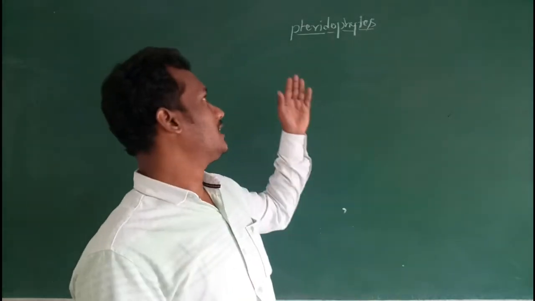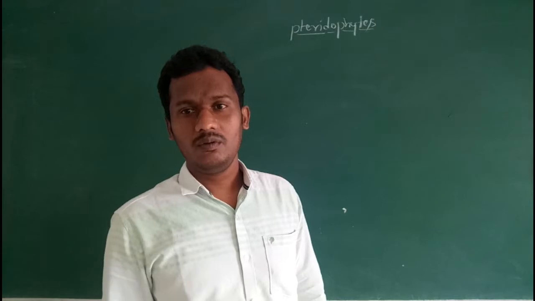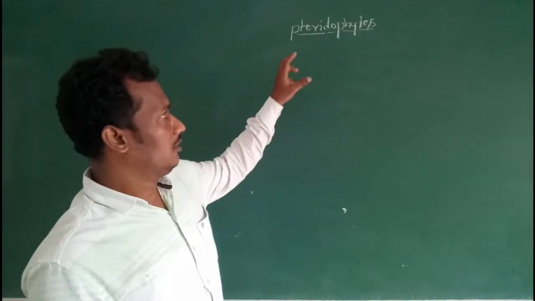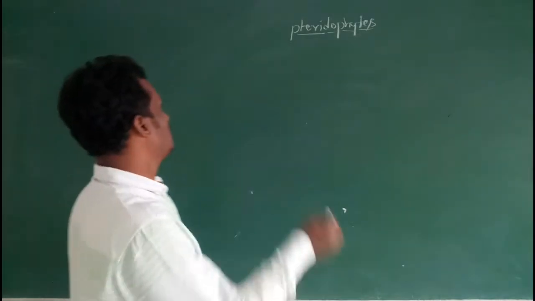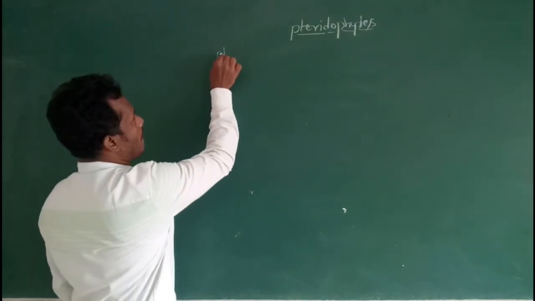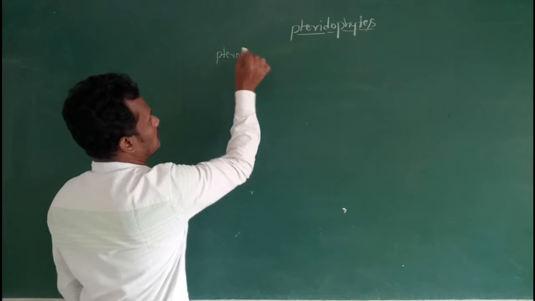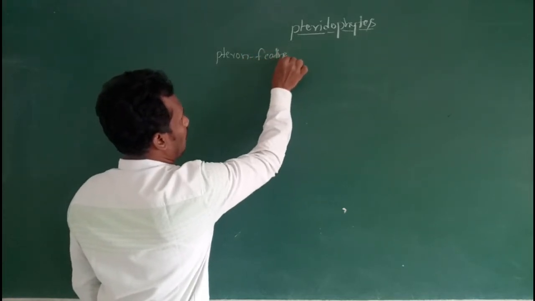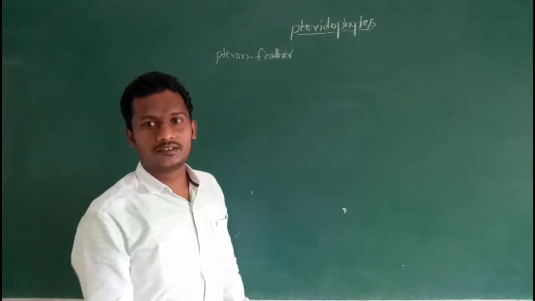Today I am going to explain the topic of pteridophytes. The meaning of the term pteridophytes: pteron means feather-like appearance of plants.